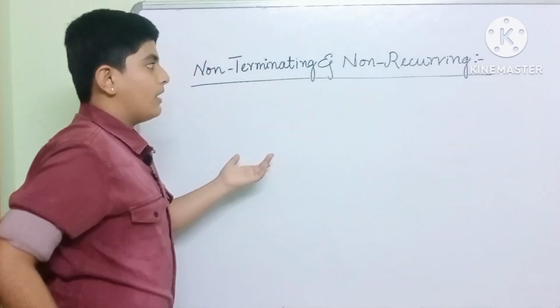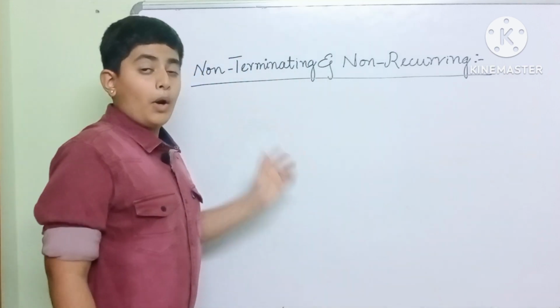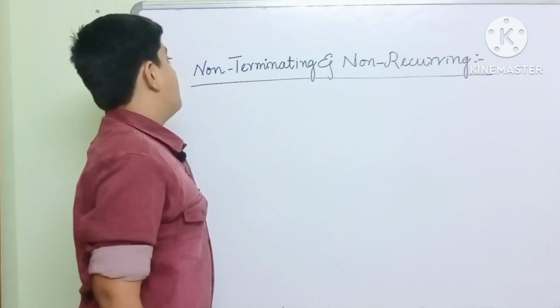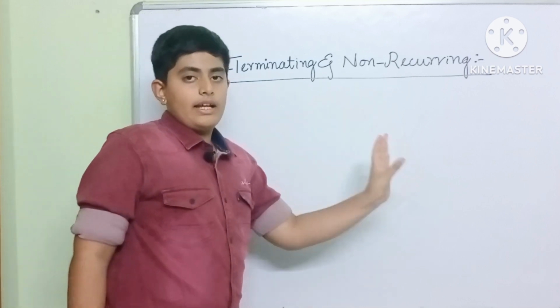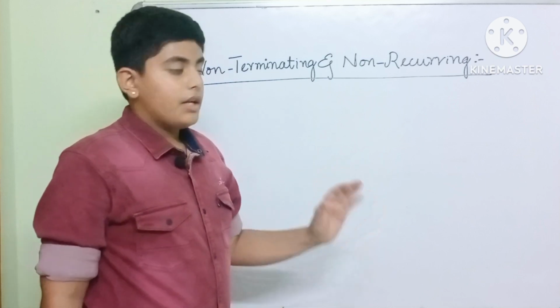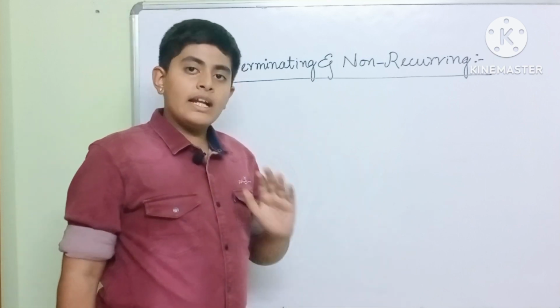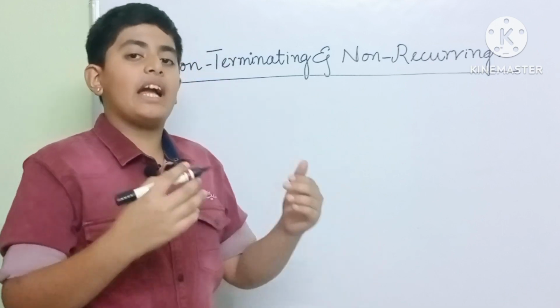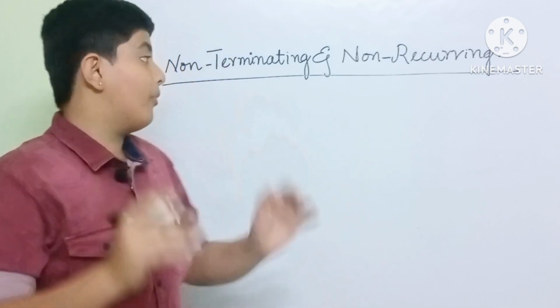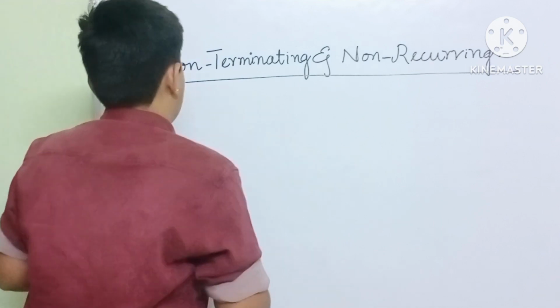I have told you about this, but I will give you a proper definition. Non-terminating, non-recurring is a decimal number which continues endlessly and does not have any group of numbers repeating again and again after the decimal point.